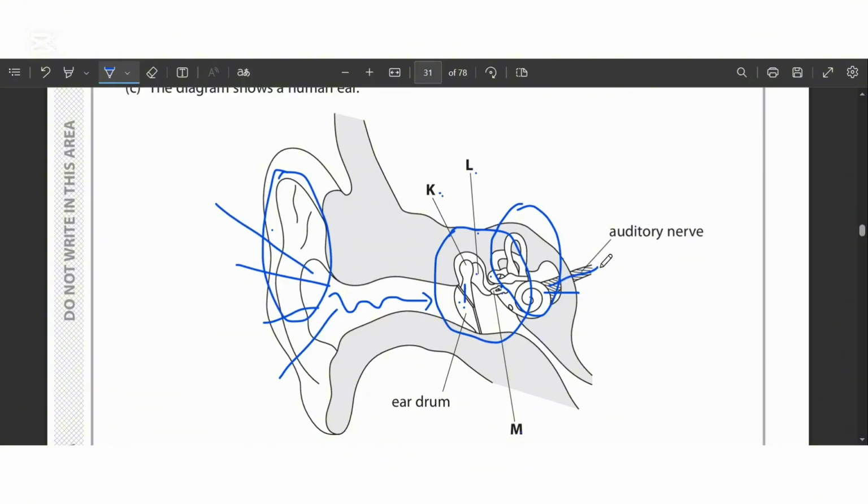Once it enters the cochlea, these sound waves are turned into electrical impulses and passed on to the brain through the auditory nerve, to be detected as sound. Okay, so this is the basic process of how we detect sound.